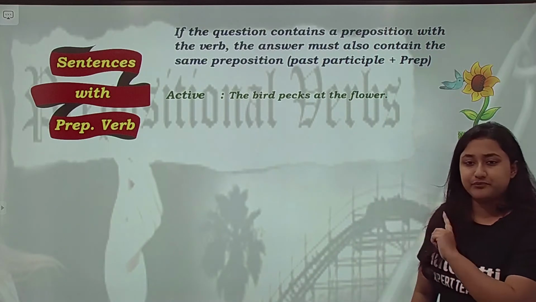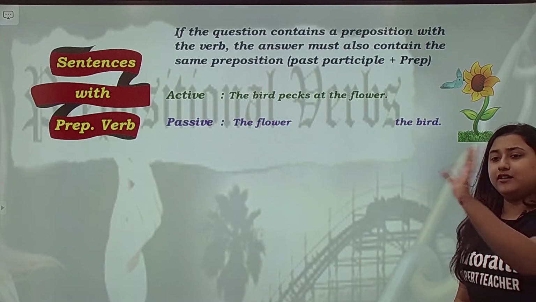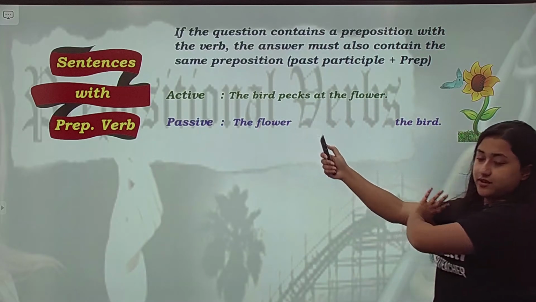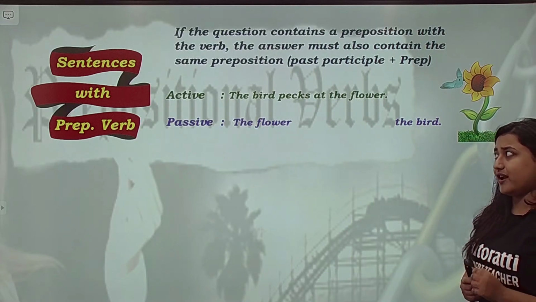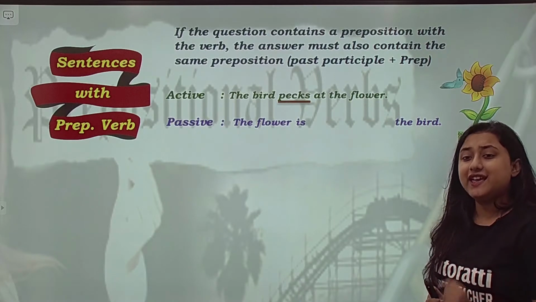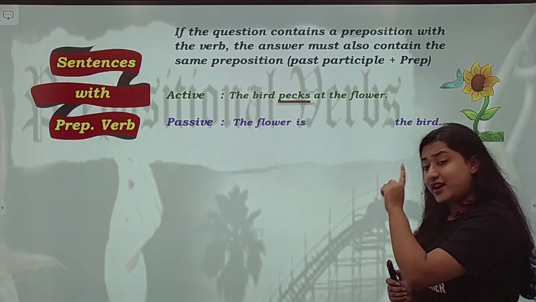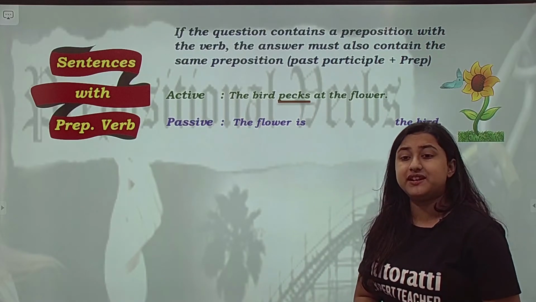No. Now let's see what we need to do. First we'll swap the subject and the object as we do always. The flower and the bird. हमने उसको swap कर दिया. Next one, pecks is in the present tense. Alright, so we will add is. The flower is. Next, whenever you are adding the past participle, pecks का past participle is pecked.